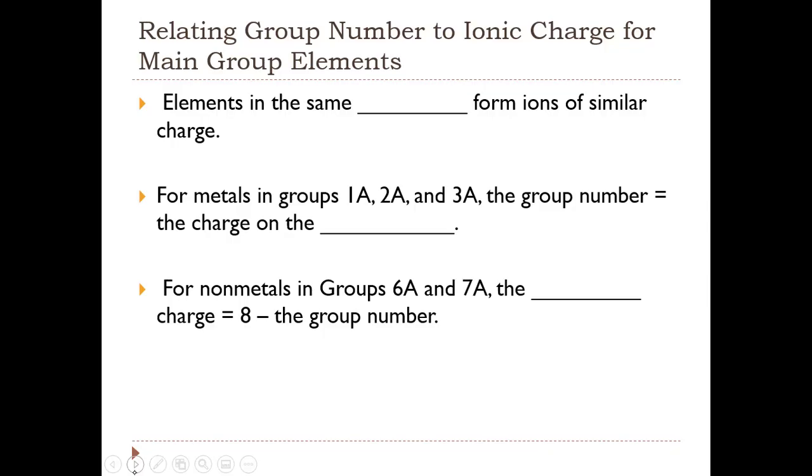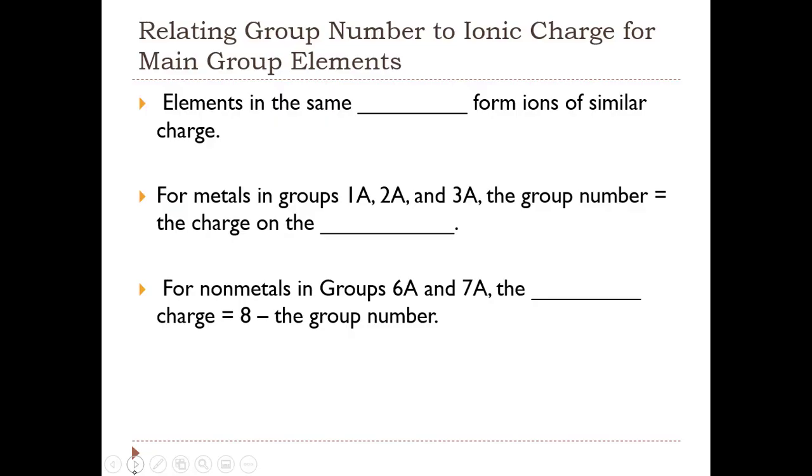There are some trends that we can use rather than having to think of how many protons versus how many electrons when writing the ion symbol. It turns out there are patterns we observe in the ion formed by a particular group of elements on the periodic table.